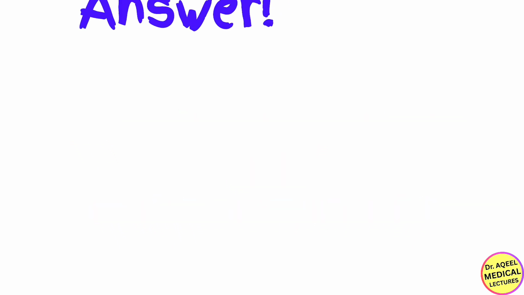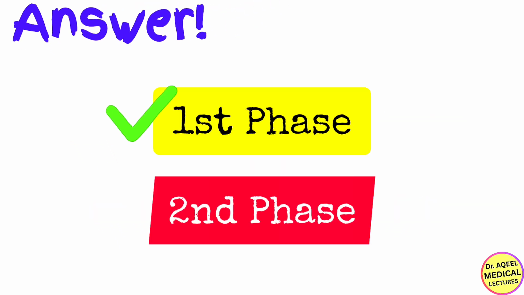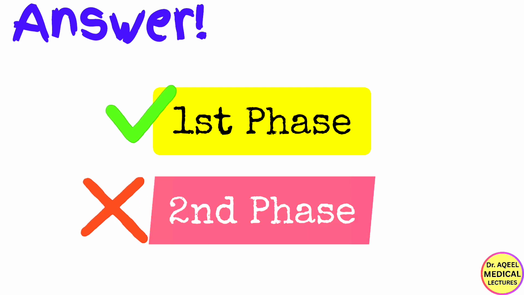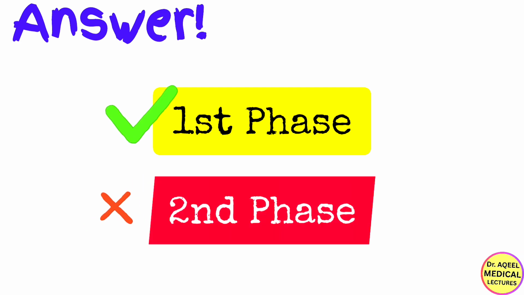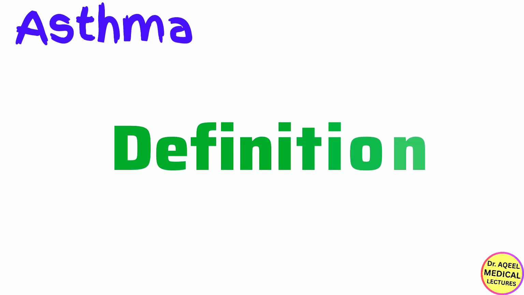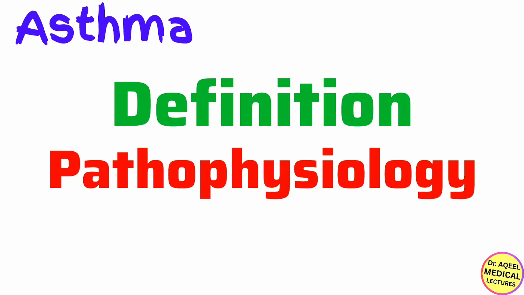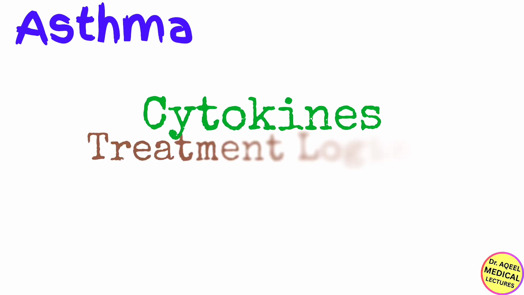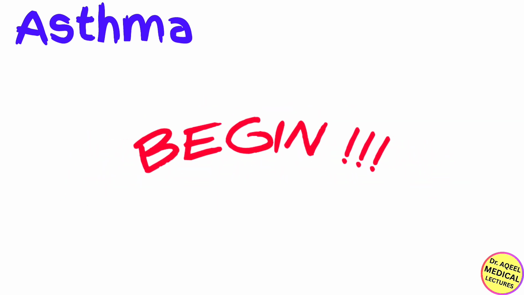The answer lies in the two-phase reaction of asthma. If you treat only the first phase, you are leaving the patient defenseless against the second phase, which is the one that actually kills. In this video, we are going to master the definition and pathophysiology of asthma. By the end, you won't just memorize the cytokines, you will understand the logic behind every single treatment we use. Let's begin. First, let's nail down the definition.